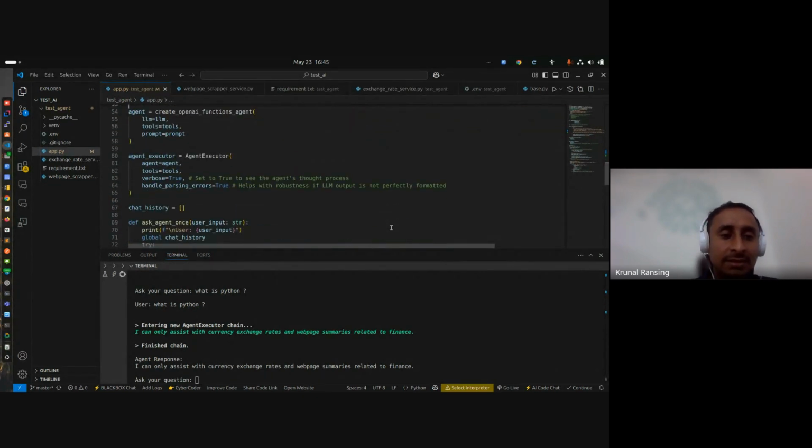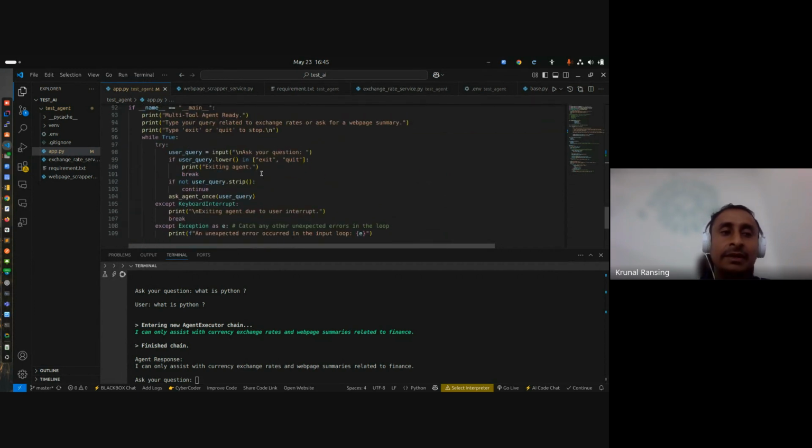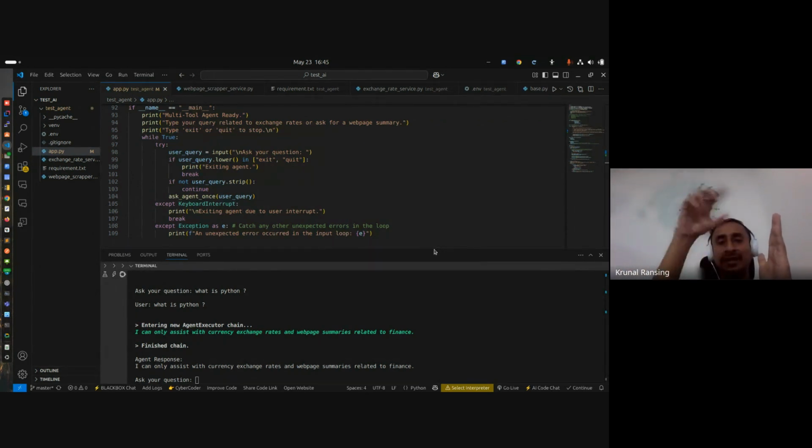Yes, I guess we end here. I intentionally gave two separate examples of how the input goes to the agent and LLM and how it executes, because if I mention only one example, it would always be calling that tool. So I added two tools. As per input, it calls exchange rate, and as per URL, it calls the scraper. If you provide a general question that is economy related, it answers without calling the tool.